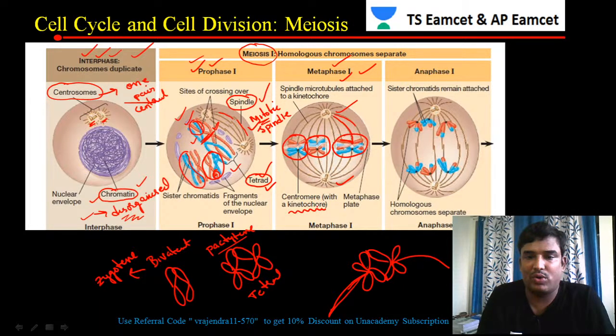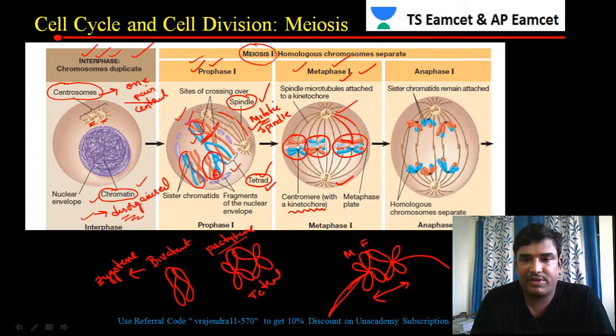So what happens in metaphase? The homologous chromosomes, one from the mother and one from the father, are attached at the ends, and that process is called terminalization. These two are the homologous chromosomes, and they lie on the equator in metaphase.